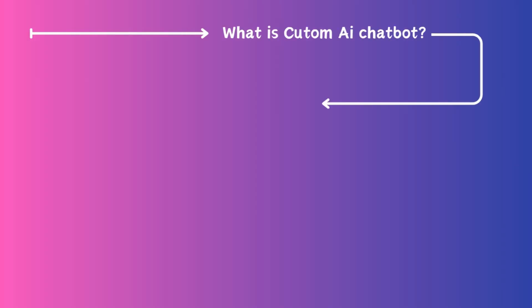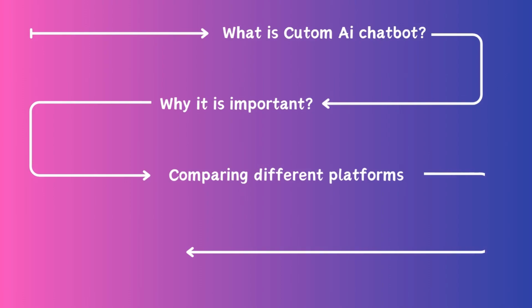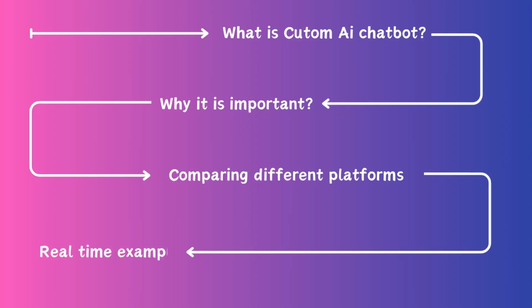But for now, let's talk about how you can use AI chatbots for your benefit, right? So in this video, we are going to talk about 4 things. First, what is a custom AI chatbot? Second, why it is so important for different industries. Number 3 is different bot building platforms that we can use for our business. Number 4 is I will show you how you can build your first chatbot in this video.